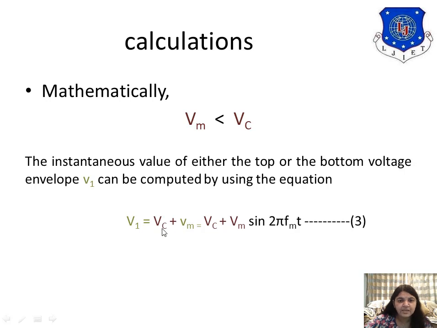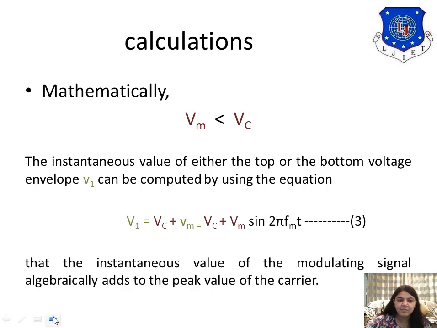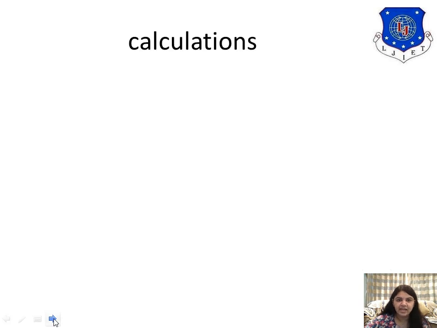So it's capital Vc plus small Vm, where small Vm is Vm sine 2 pi Fmt. So the instantaneous value of the modulating signal algebraically adds to the peak value of the carrier.